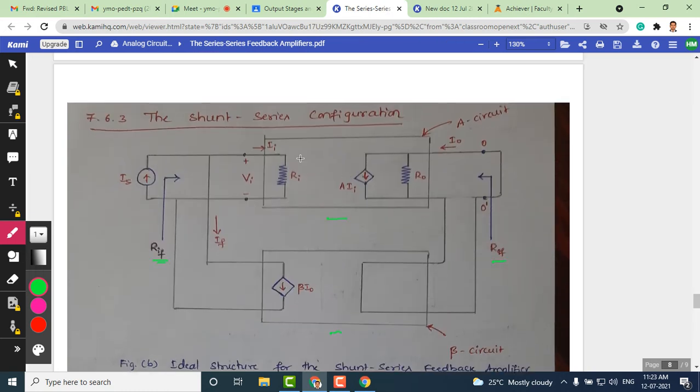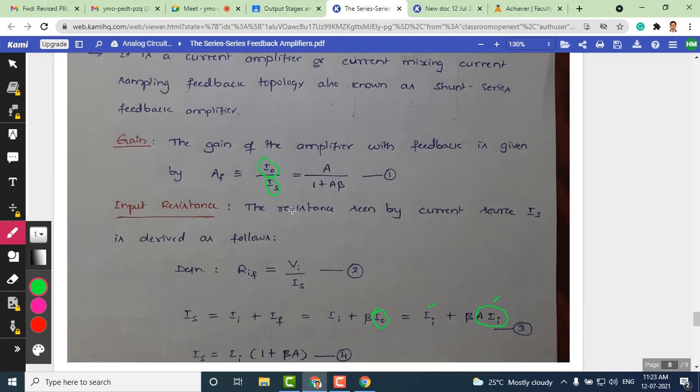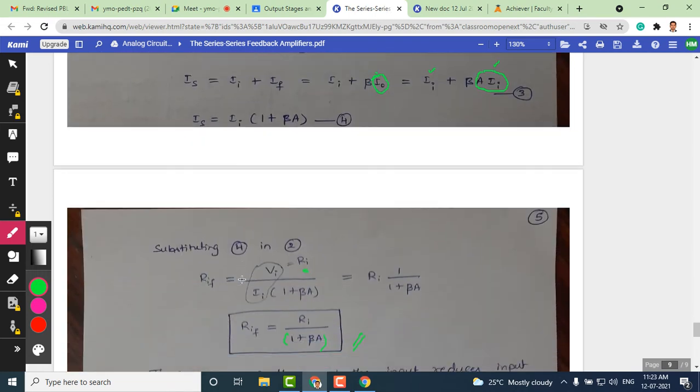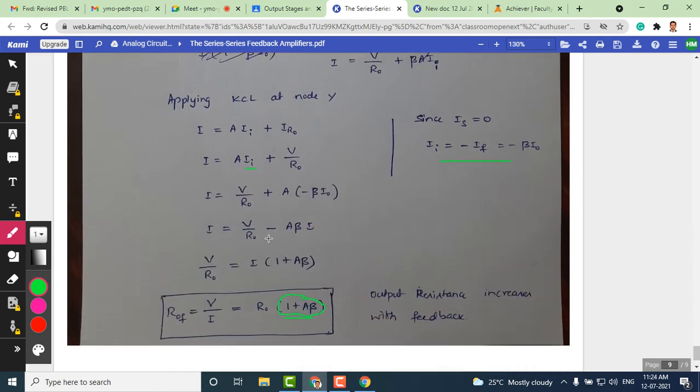What is important here is that in all these 4 circuits we have derived RIF and ROF expressions. The circuit is important, the gains here are important, and finally the way we derive the expressions for RIF and ROF is very important. Practice these circuits and these derivations so that without any mistakes you can easily do the derivations in examinations.